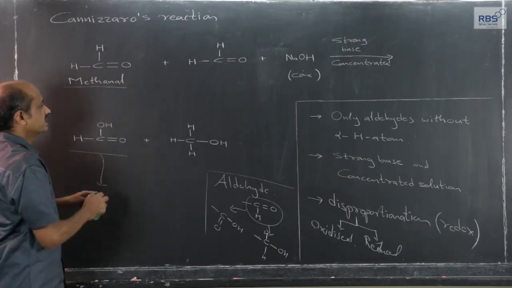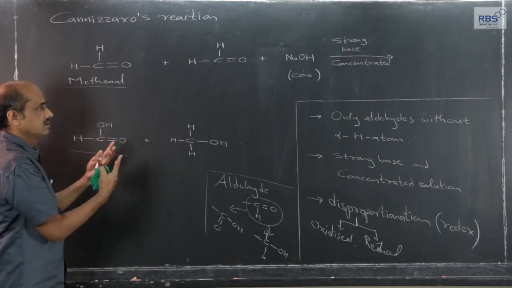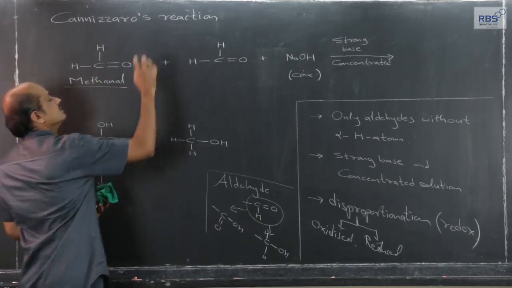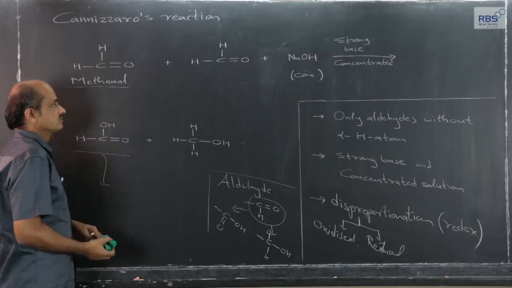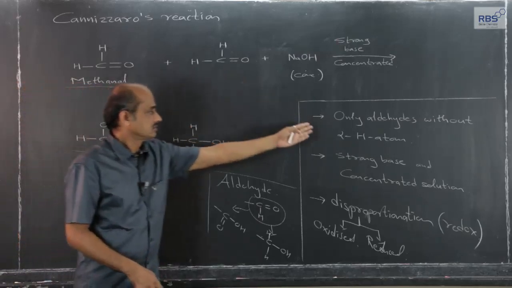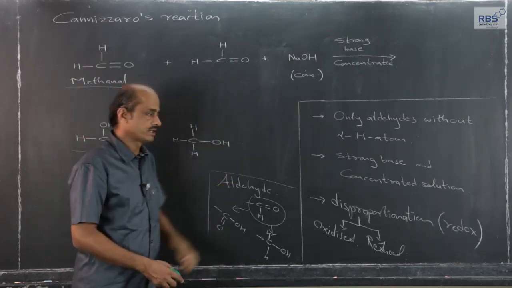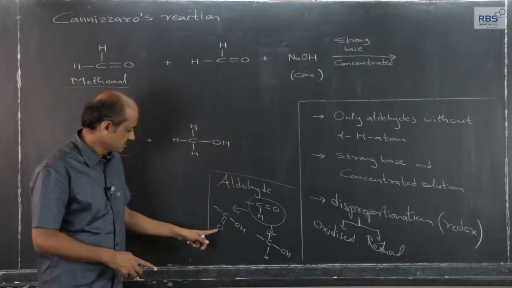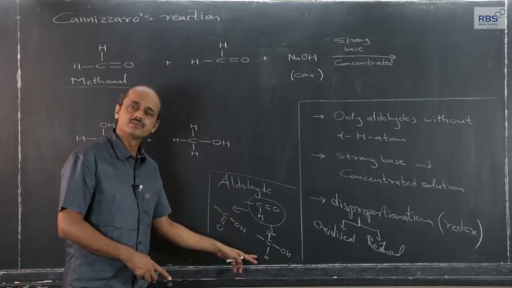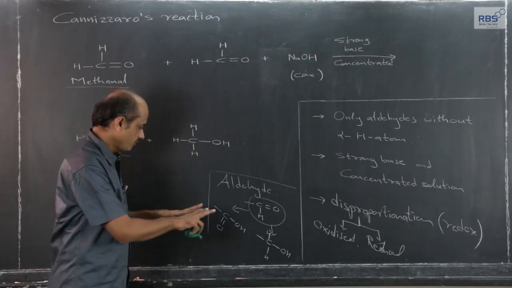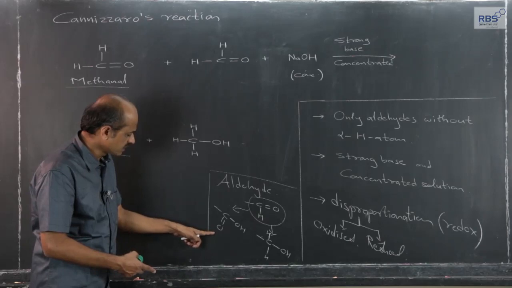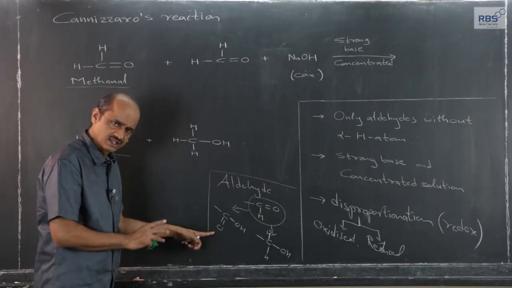This is a disproportionation reaction, meaning two molecules take part. In simple words, it is redox: if this molecule gets oxidized, this one gets reduced. Any aldehyde, although for this reaction without alpha hydrogen atom, if it gets oxidized gives the corresponding carboxylic acid, and if it gets reduced, the corresponding primary alcohol. Now, for the oxidation, if the condition is alkaline, the acidic carboxylic group will further get neutralized, that is a different thing.